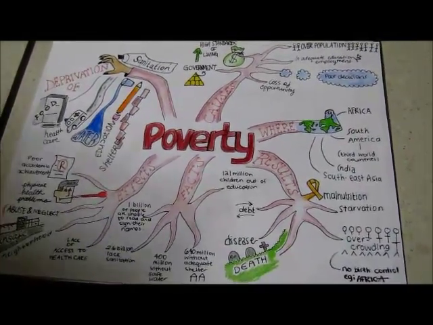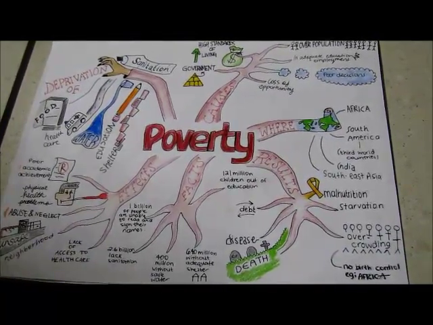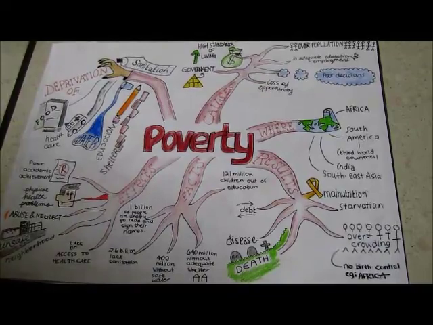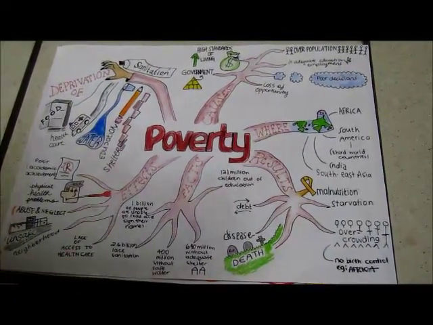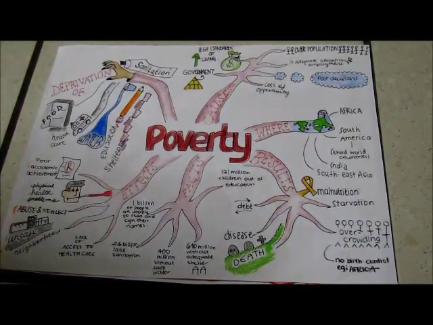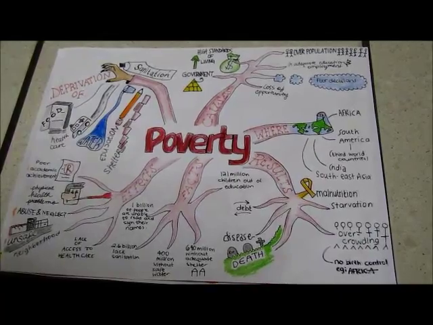Some facts related to poverty. 1 billion people are unable to read or sign their name. 2.6 billion people lack sanitation. 640 million people live without adequate shelter. 400 million people lack access to safe water.